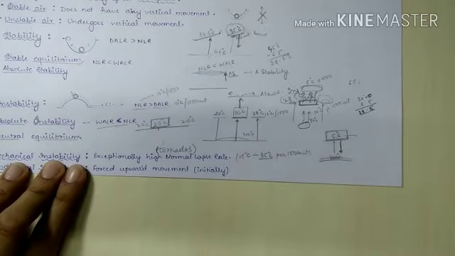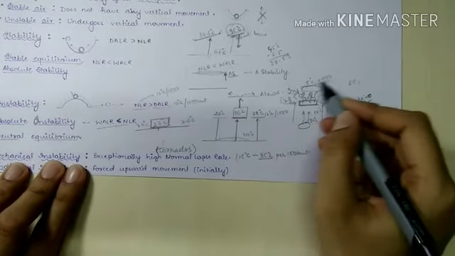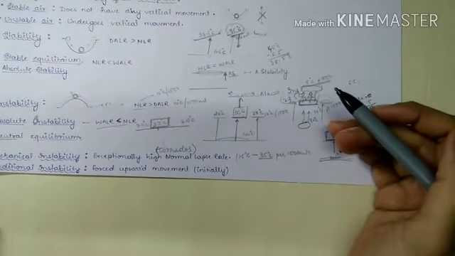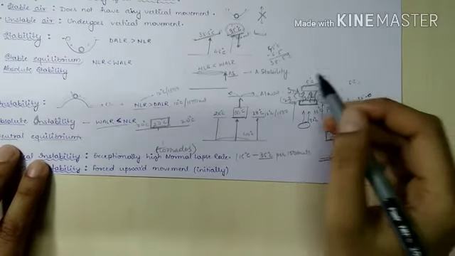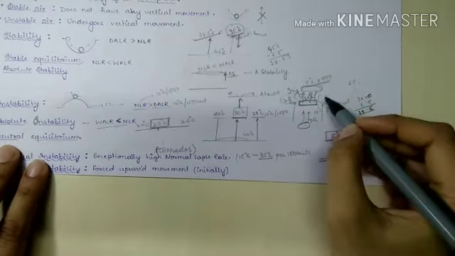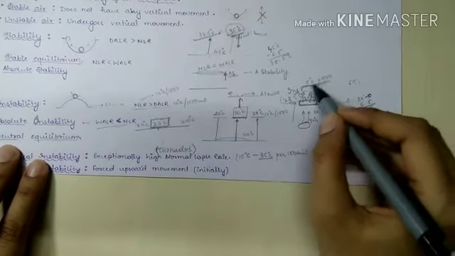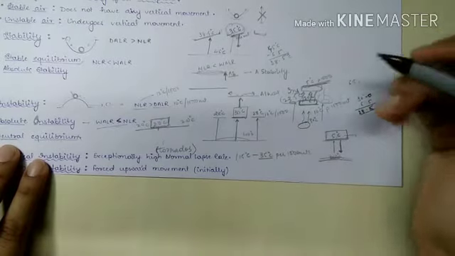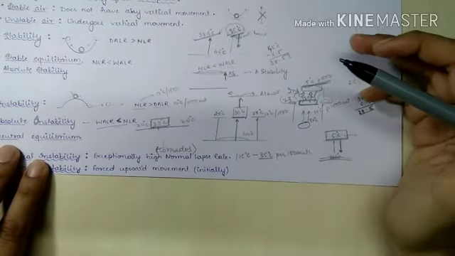Now, consequently, the air here will become warmer than the surrounding air, and hence it will rise upward automatically.